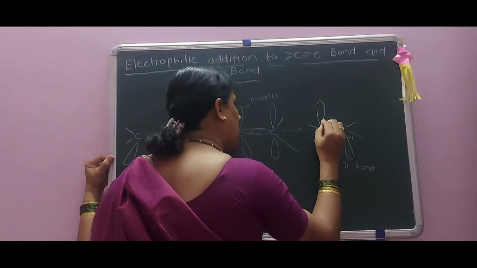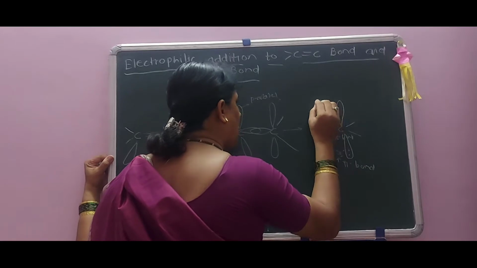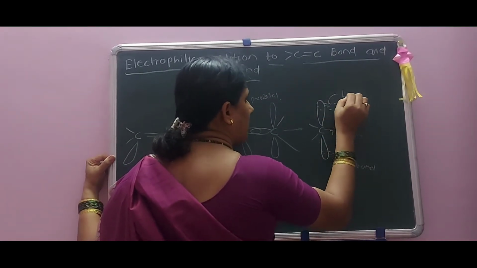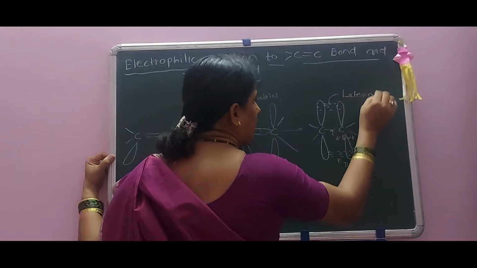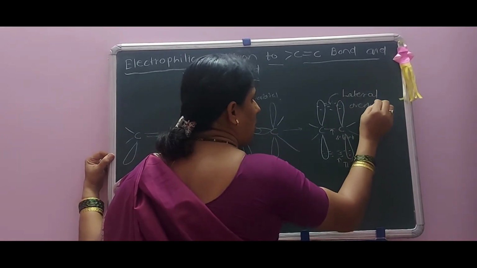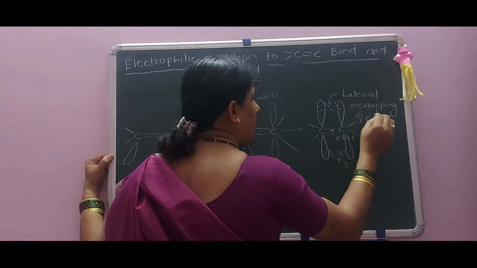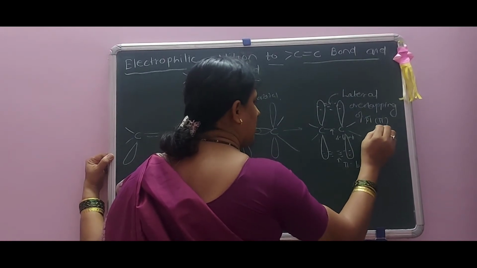Okay, lateral overlapping of pi orbitals.